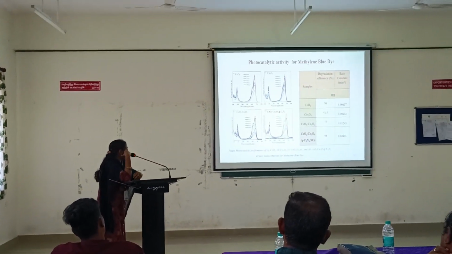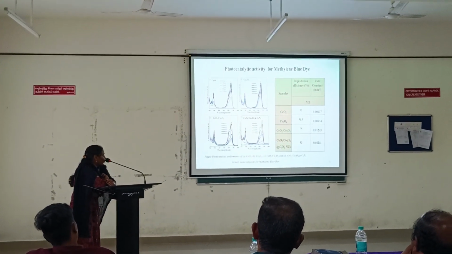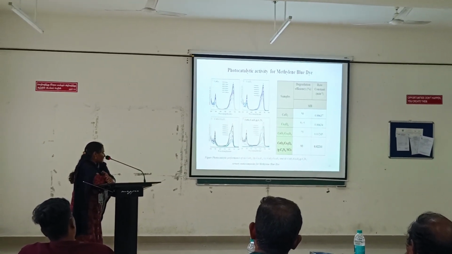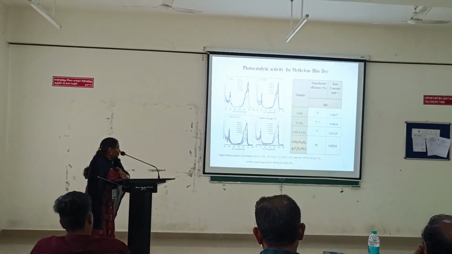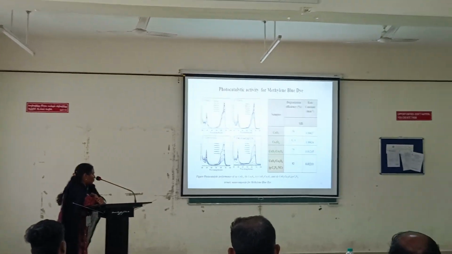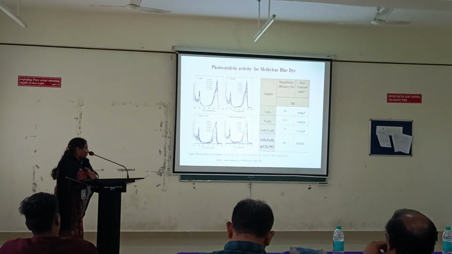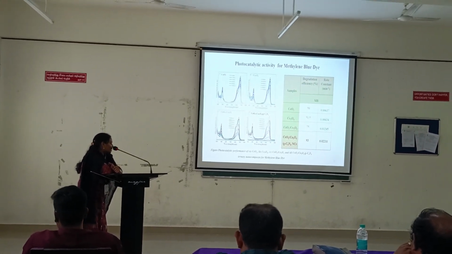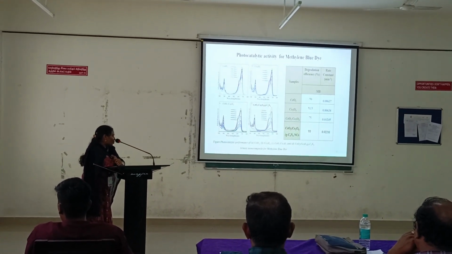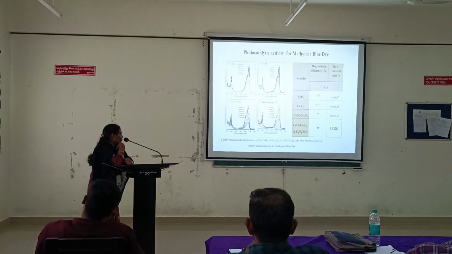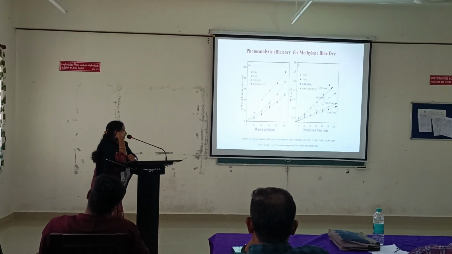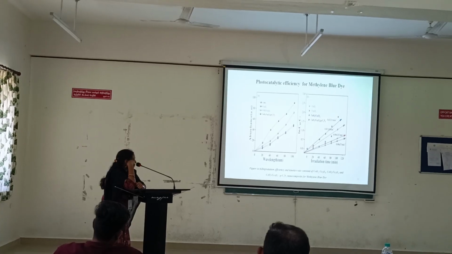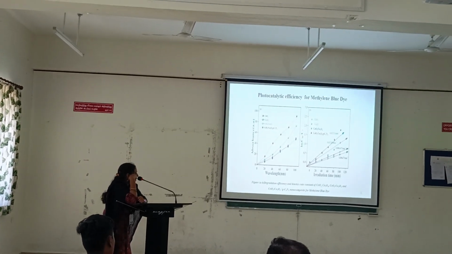Figure A, B, C, D shows the photocatalytic degradation performance of the as-prepared materials: cerium oxide, cobalt oxide, binary metal oxides and ternary nanocomposites. The degradation efficiency reached 93% for methylene blue, and the rate constant is increased to 0.02211 min⁻¹. A, B show the degradation efficiency and rate constant of the as-prepared materials for methylene blue.